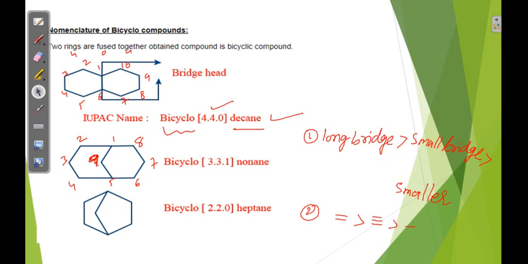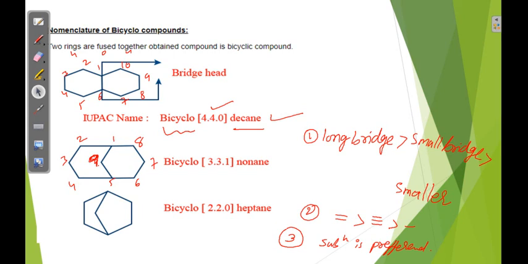If substitution is there, substitution is more preferred. That is the normal rule. Okay. Next, we can see such examples.